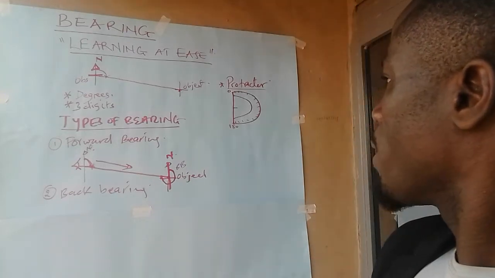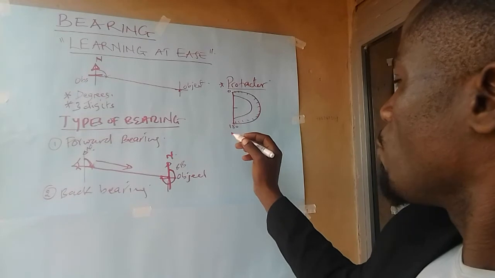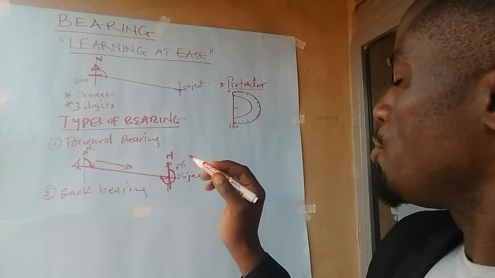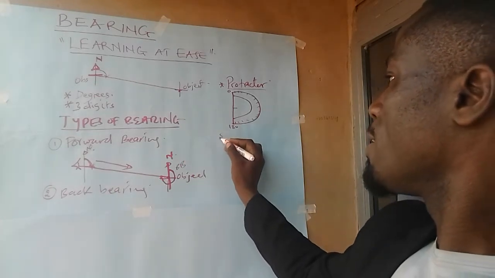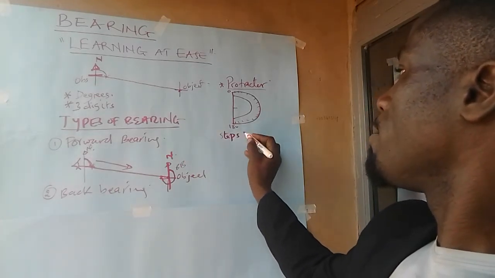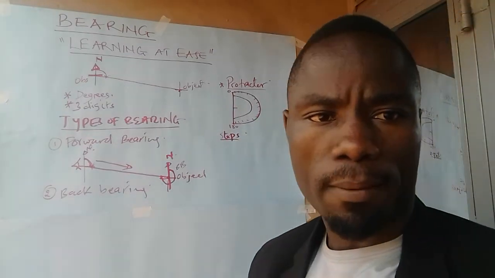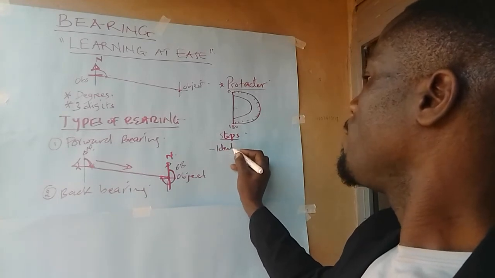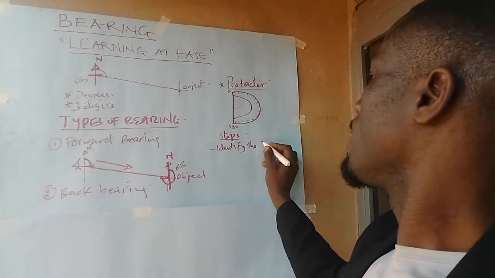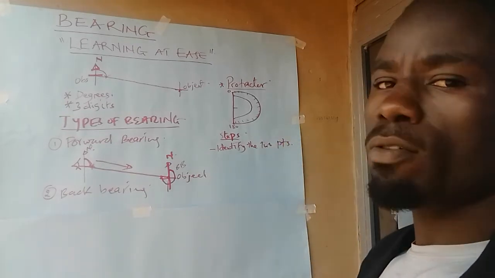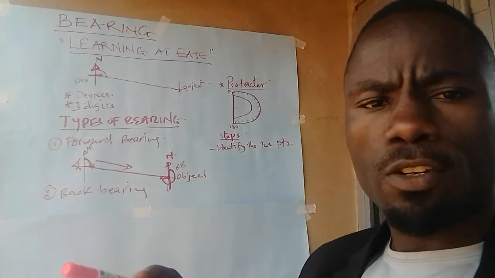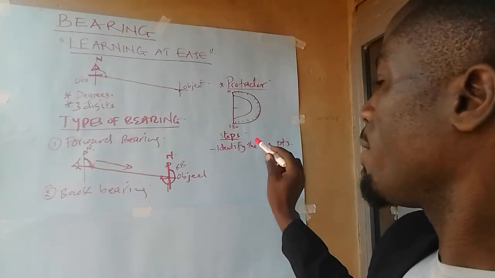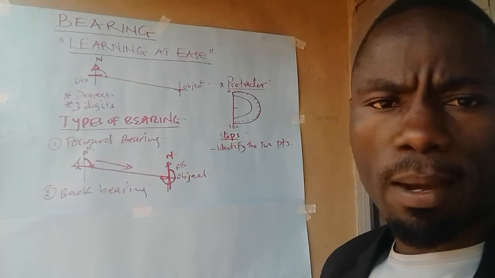So before we go any further, if you are asked to find the bearing of any point on a topographical map, there are steps that we need to follow before we get bearing. One, we should identify the 2 points, because with the bearing, we must have 2 points. There is a fixed point and the one we want to locate. So we should identify where is the fixed point and where is the point of interest. That is point number 1.